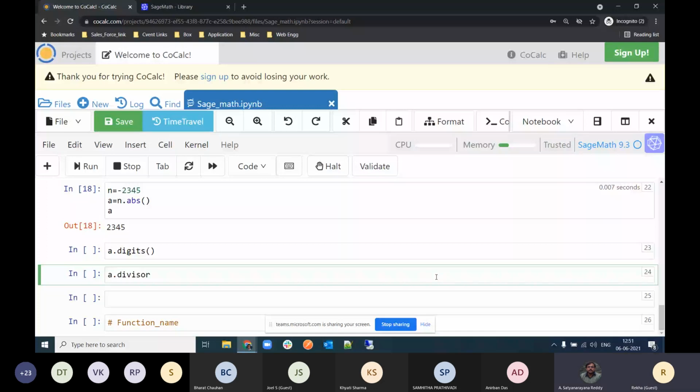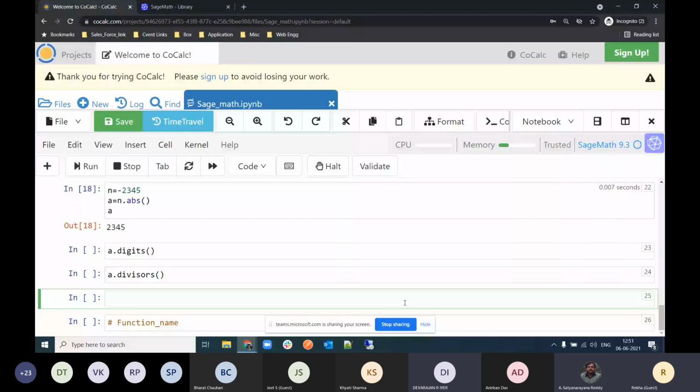So what is the answer for this? A dot digits. What is the answer? Sir, I'm guessing number of digits of A. So what is the answer? The final answer, you know already. 4, sir. 4, okay. So A dot divisors you already clear about. See, not only prime dot divisors, A dot divisors is we are giving directly. Right, sir. Okay, but